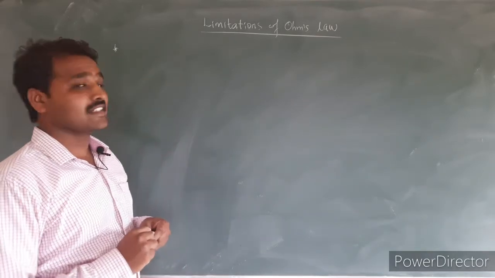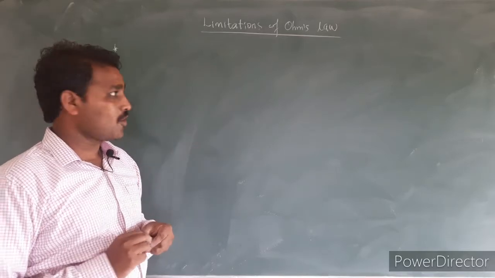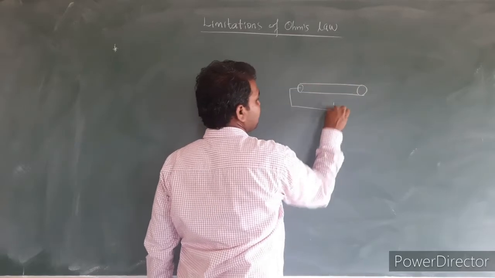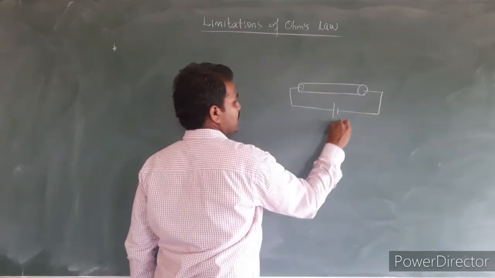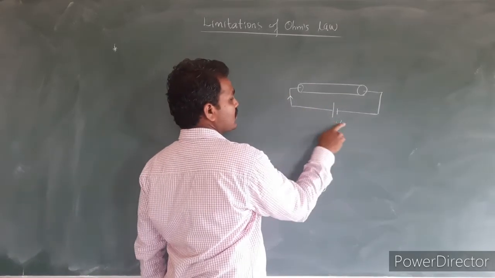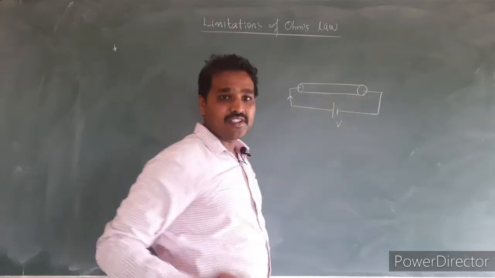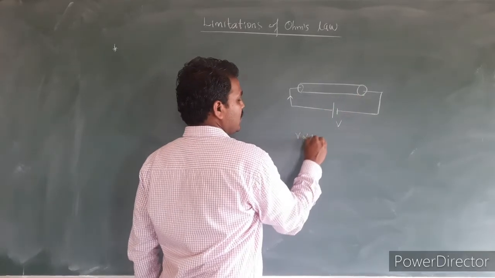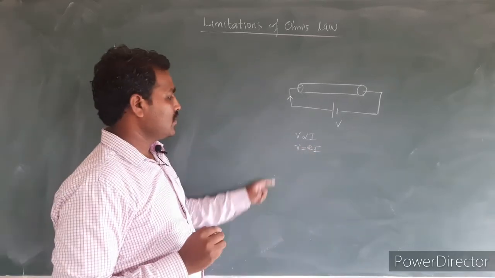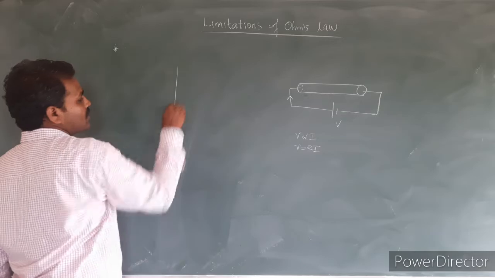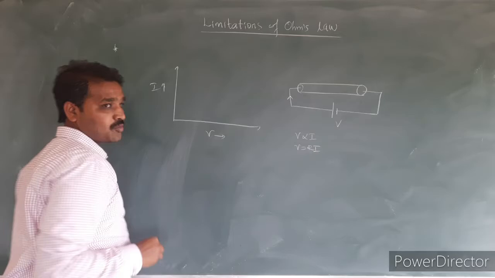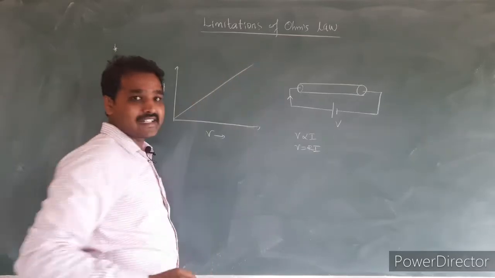The next topic we are discussing is limitations of Ohm's law. In the previous class, we have seen that whenever any conductor is connected to an external source of voltage, the current flowing through this conductor is directly proportional to the potential difference across the ends of the conductor. We have written it as V is directly proportional to I, or V is equal to R into I. According to this law, if I plot the graph of the current versus the potential difference, we have to get a straight line here.